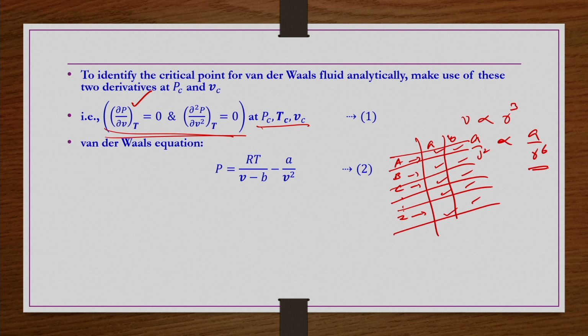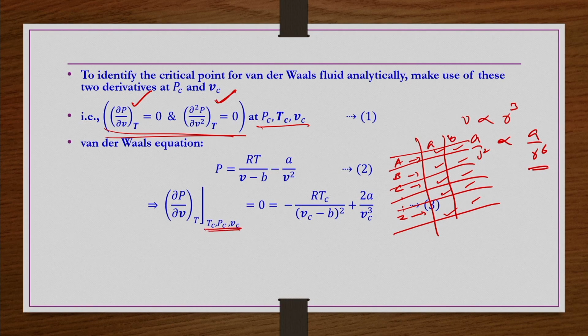So, ∂P/∂V at constant T equals 0 will provide us the local maximum point, and then ∂²P/∂V² at constant T equals 0 will provide the point at which the local minimum exists. In fact, they exist at the same point if the condition is the critical condition, or if the temperature is equal to the critical temperature.